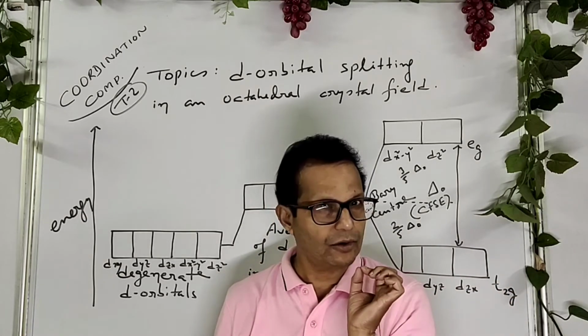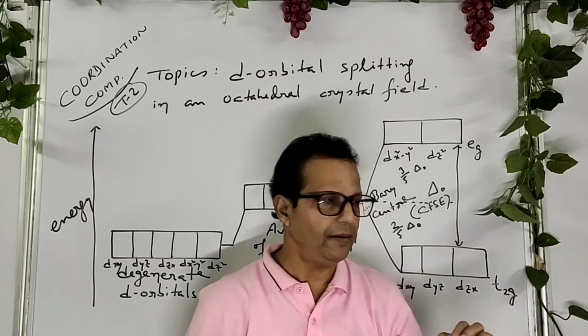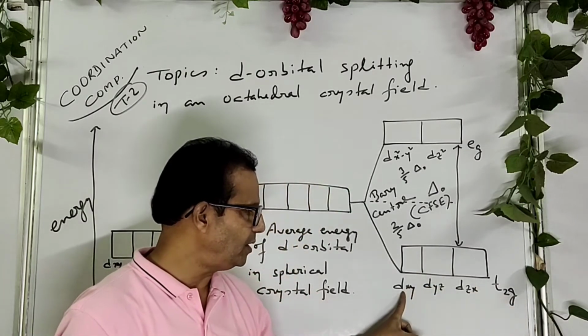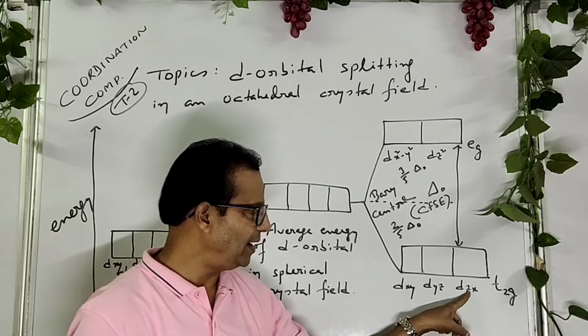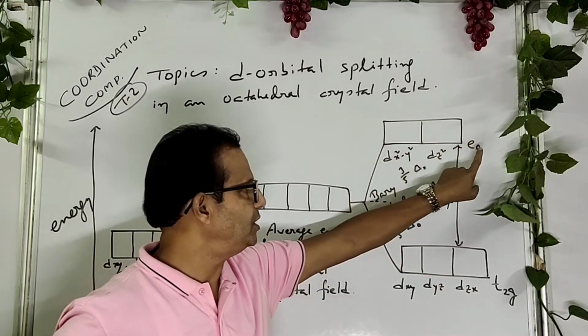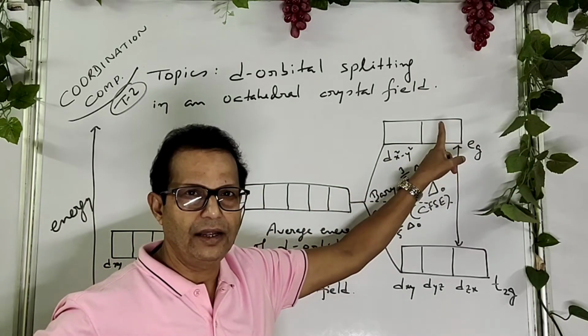According to spectrochemical terms, the lower energy level is called t2g, which contains dxy, dyz and dzx, and the higher energy level is called eg, which contains dx square minus y square and dz square.